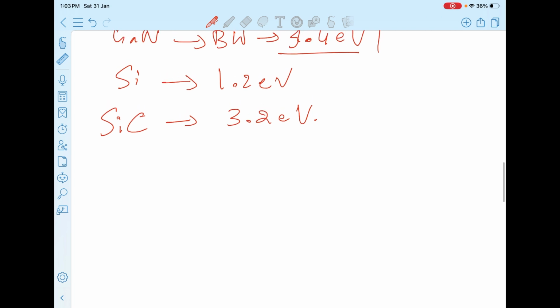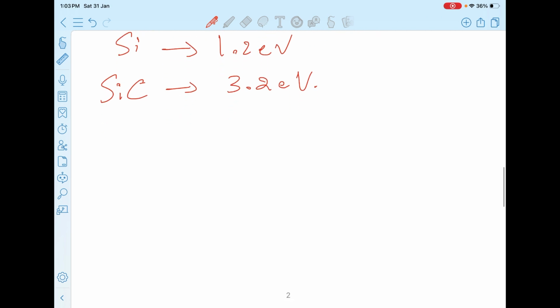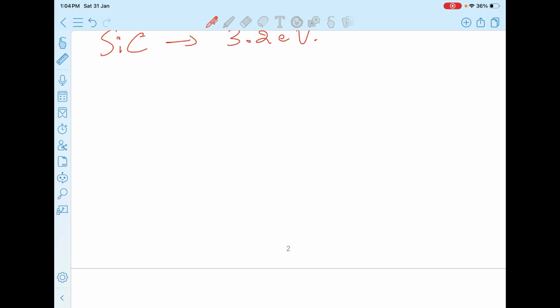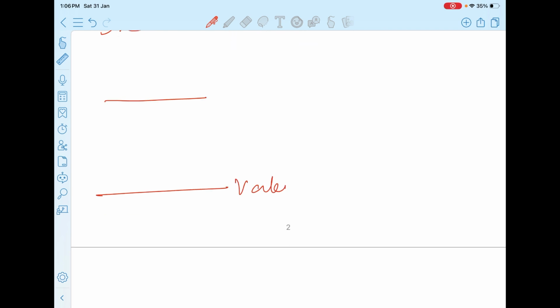Before that, we'll get short information on what this bandgap is and how it is advantageous to a semiconductor. Property of elements: any element in the periodic table will have two things, one is its valence state and the other its conduction state.